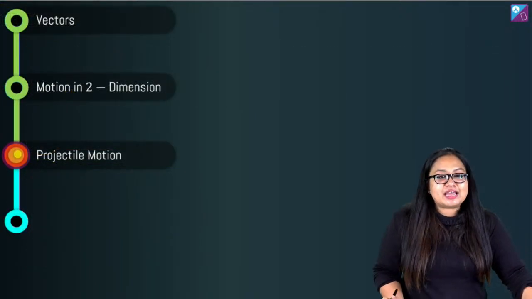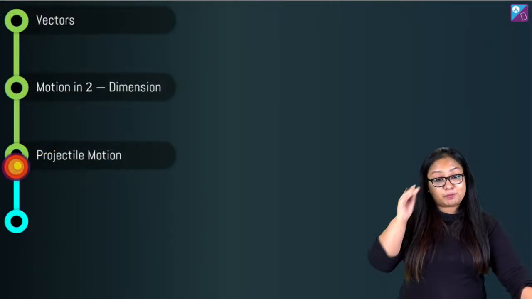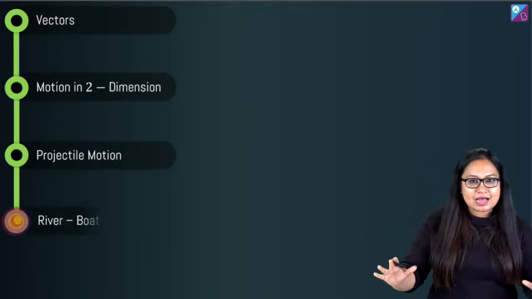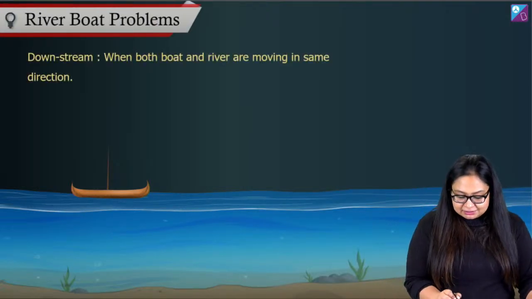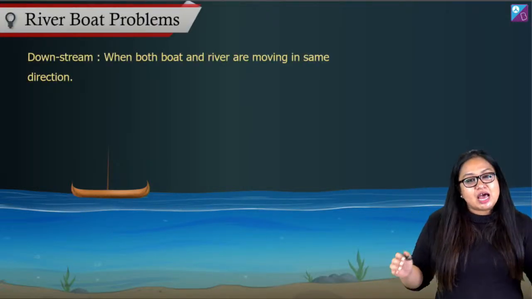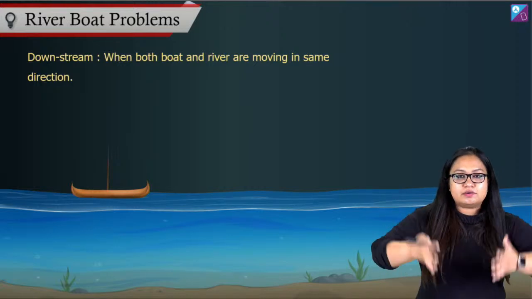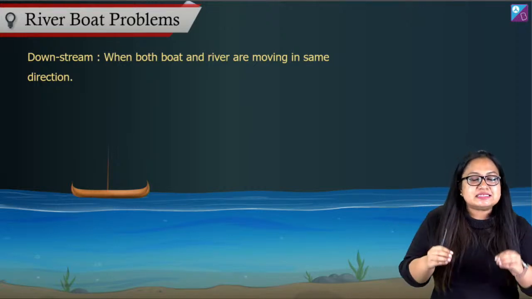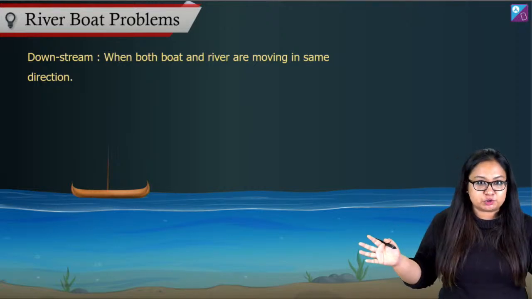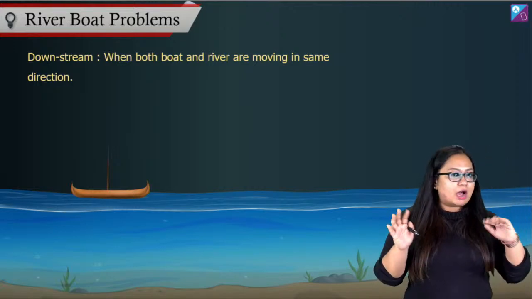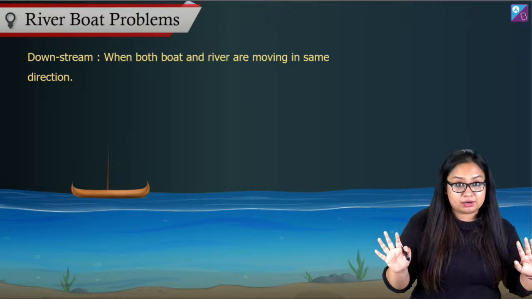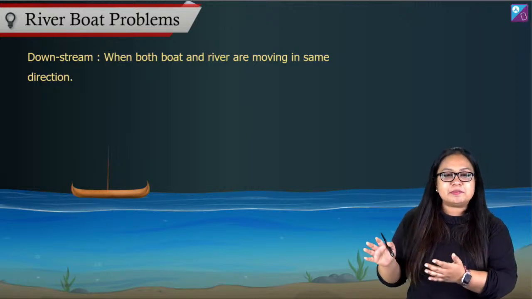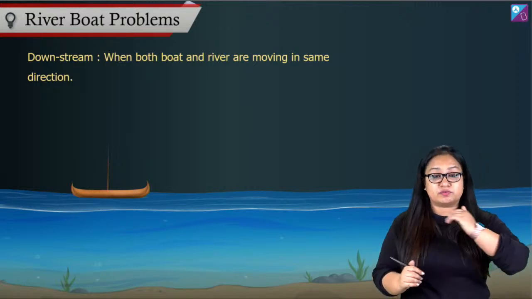Now let's move on and let's go to riverboat problems. All right. Last subtopic of today's session, riverboat problems. Right. So now in case of riverboat problems, again, it's a very easy, very commonsensical application of relative motion. Okay, say you have a boat moving in still water. That means the water is not moving at all. But if you have a river, that means the river is flowing on which the boat is moving.